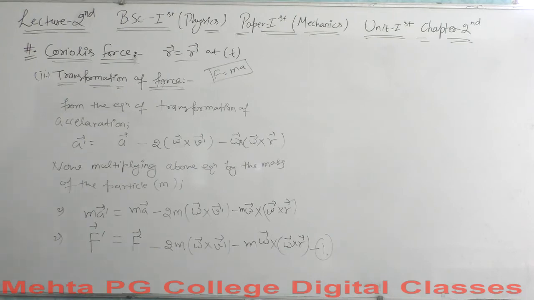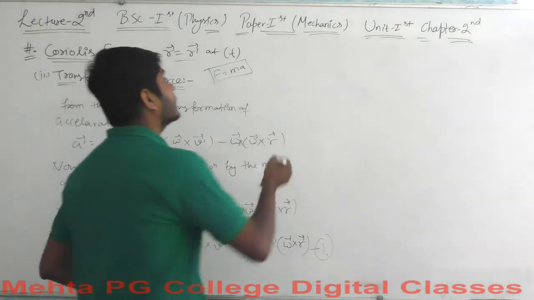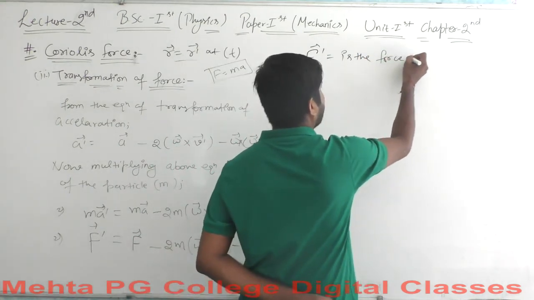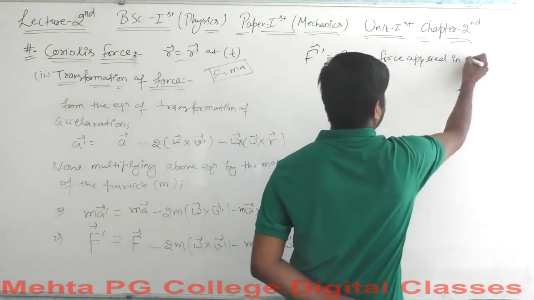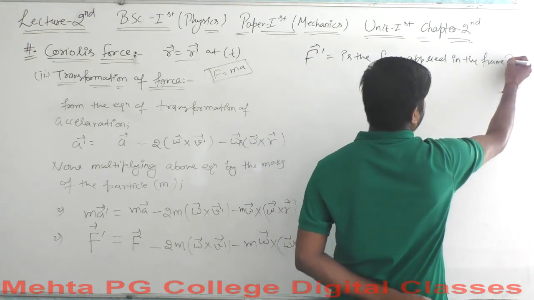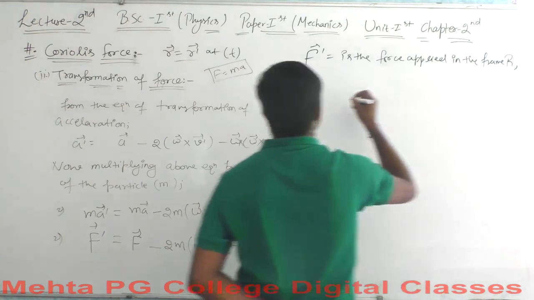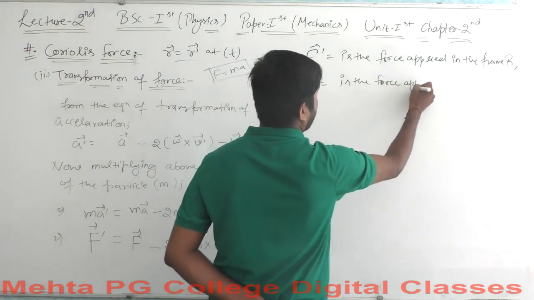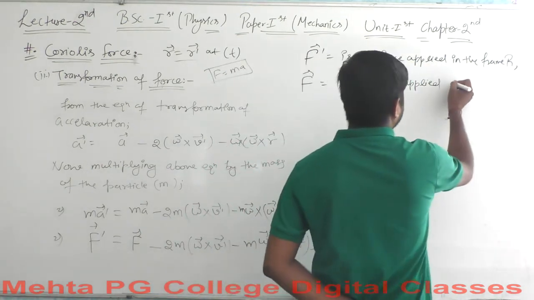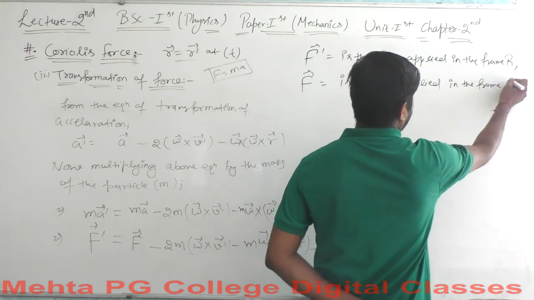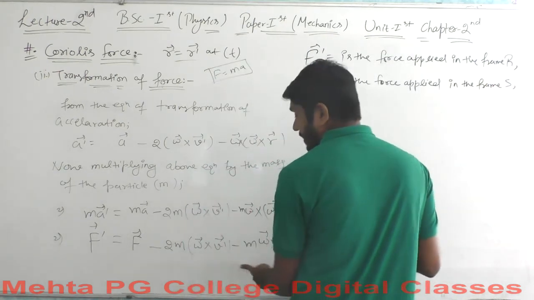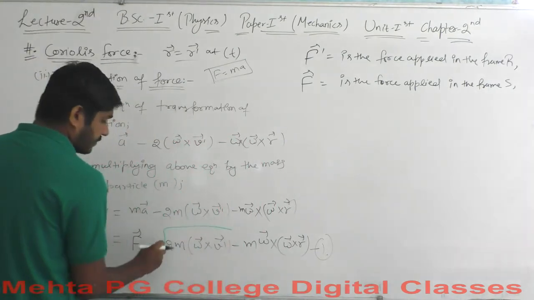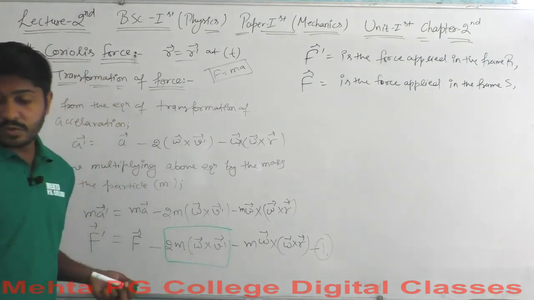So we got the values of forces here. Here F dash is the force applied in the frame R, F is the force applied in the frame S, and this value, which is the main one we are going to calculate, is the Coriolis force.